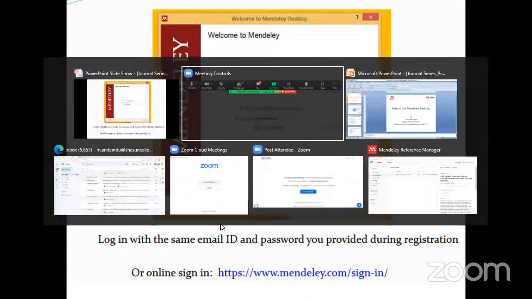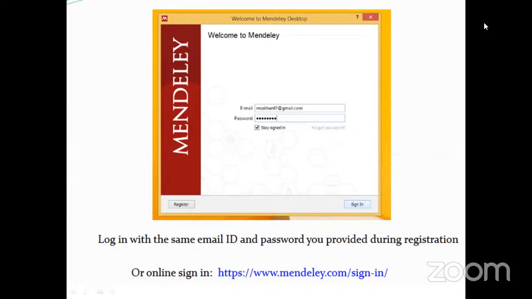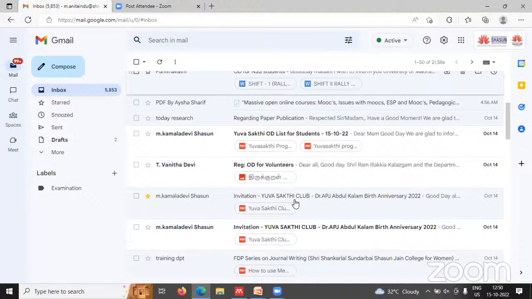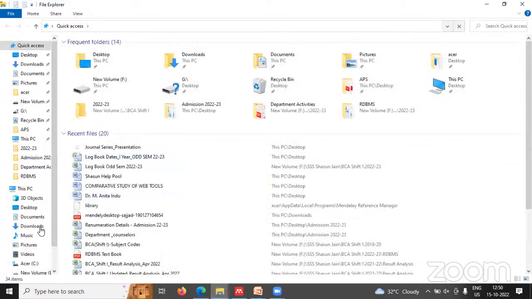Okay, I will just show you. See here, this is the downloads folder, in which I have already installed Mendeley. Once you download it through Google, you will get an icon like this in your downloads.